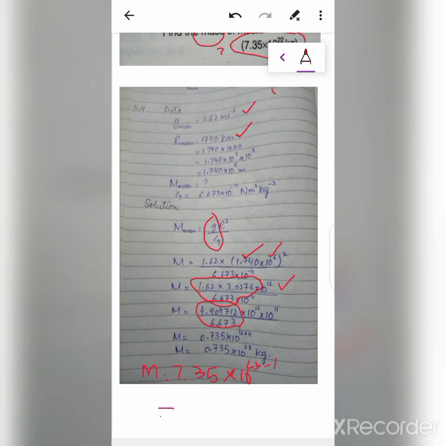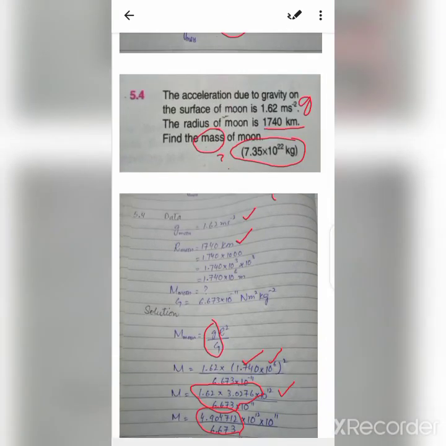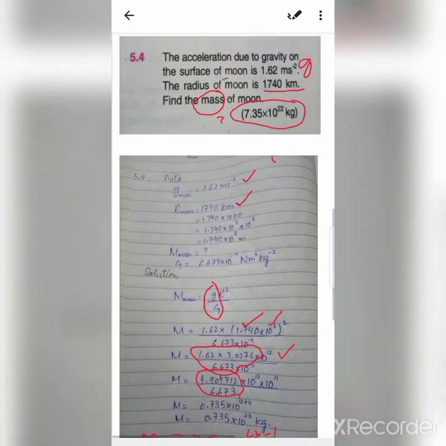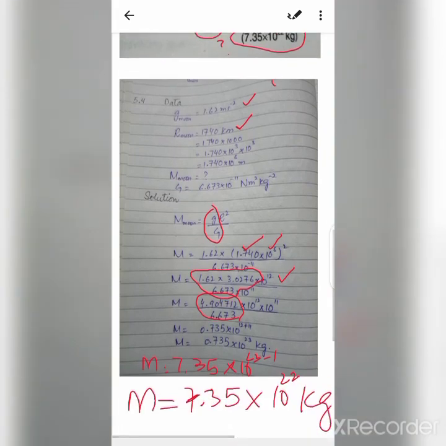The answer will be 7.35 × 10^22 kg. This is the mass of the moon, 7.35 as given in the book. So these two numericals are related to the topic, so write them in your neat notebooks and practice them also.